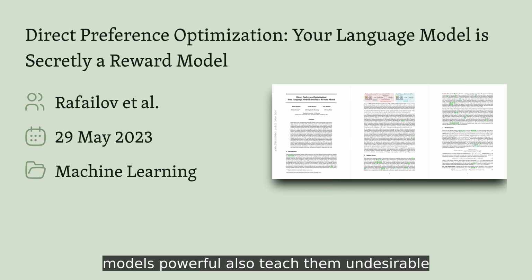Training language models on massive datasets gives them remarkable capabilities, but controlling their behavior precisely remains maddeningly difficult. The very datasets that make these models powerful also teach them undesirable traits, and our current solutions involve reinforcement learning pipelines so complex and unstable that many teams avoid them entirely.